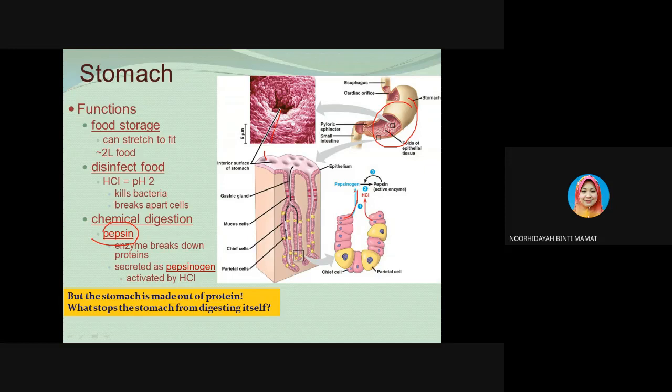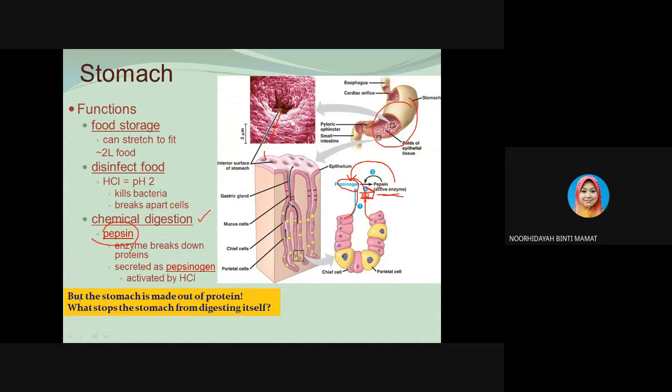The parietal cells also release hydrochloric acid in order to activate the pepsin. When the hydrochloric acid combines with the pepsinogen, it activates the pepsinogen to pepsin. So pepsin is the active enzyme. And in the positive feedback system, the activated pepsin can also activate more pepsinogen molecules. This is the process that happens in the stomach in chemical digestion.